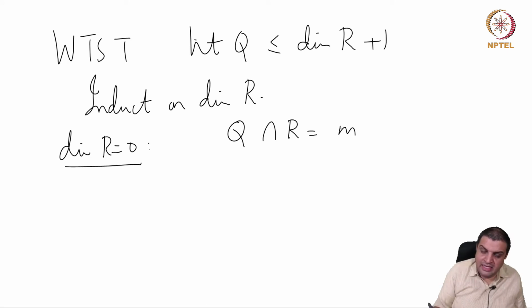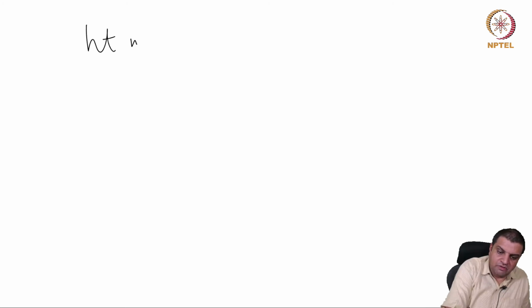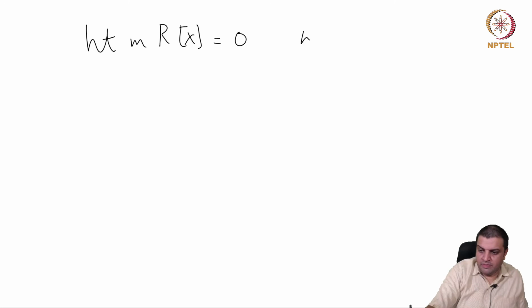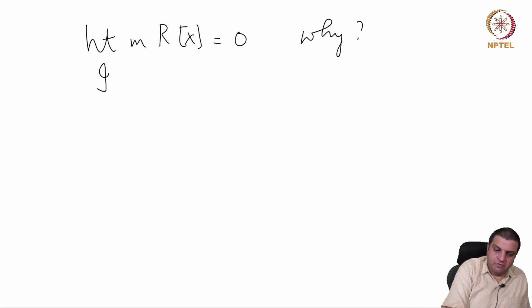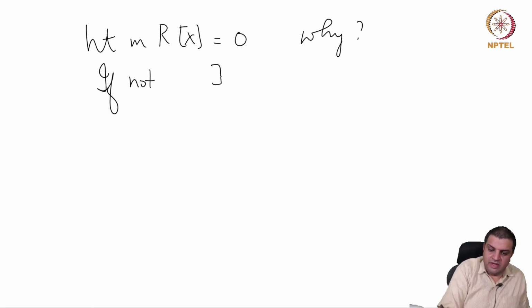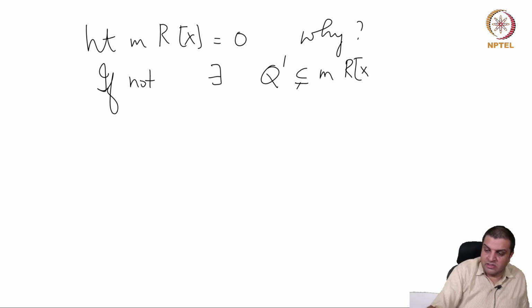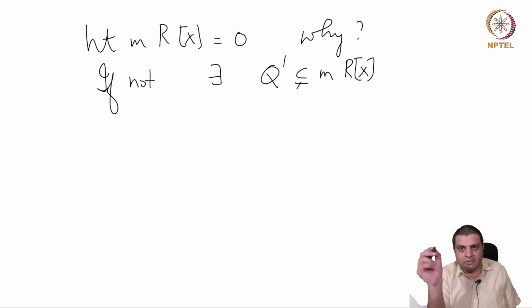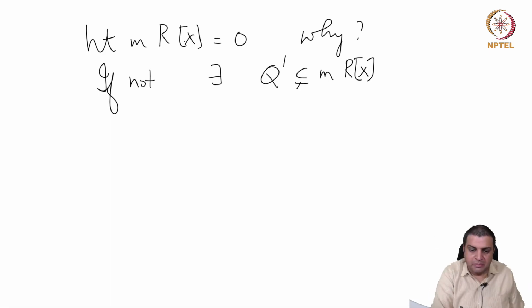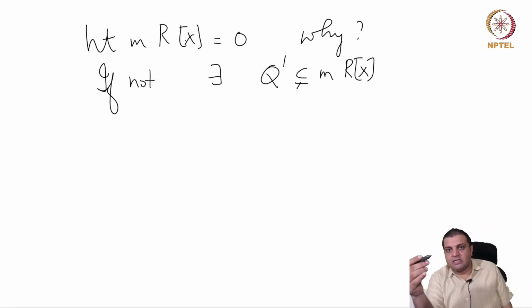What about the height of MRX? Okay, so now we want to argue that the height of MRX is 0. Why? If not, there exists some prime Q prime strictly inside MRX. This is not a minimal prime inside RX. It is a prime. What we are claiming is that it's not a minimal prime inside RX.